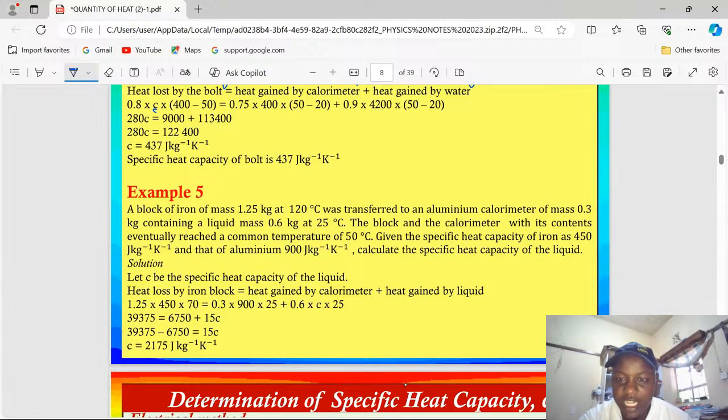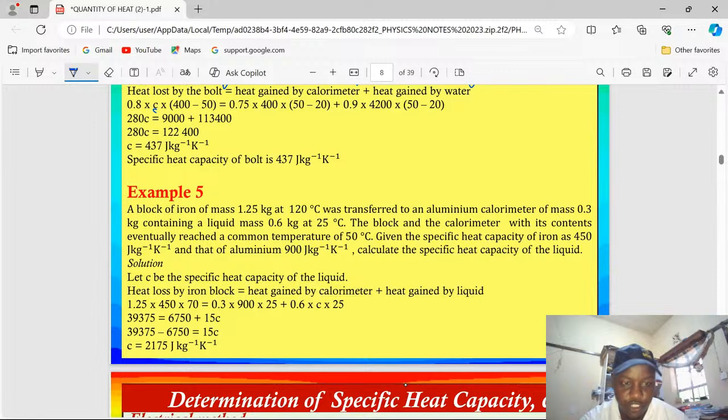Given the specific heat capacity of iron as 450 joules per kilogram per Kelvin, and that of aluminium as 900 joules per kilogram per Kelvin, calculate the specific heat capacity of the liquid.